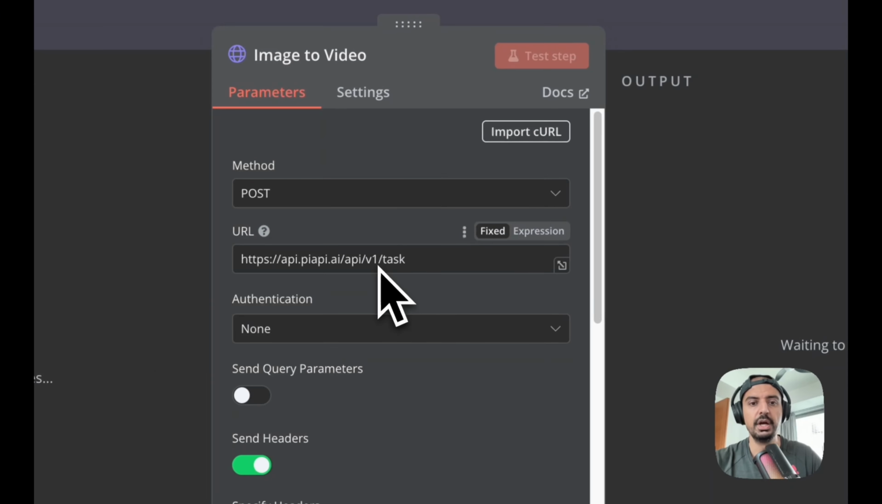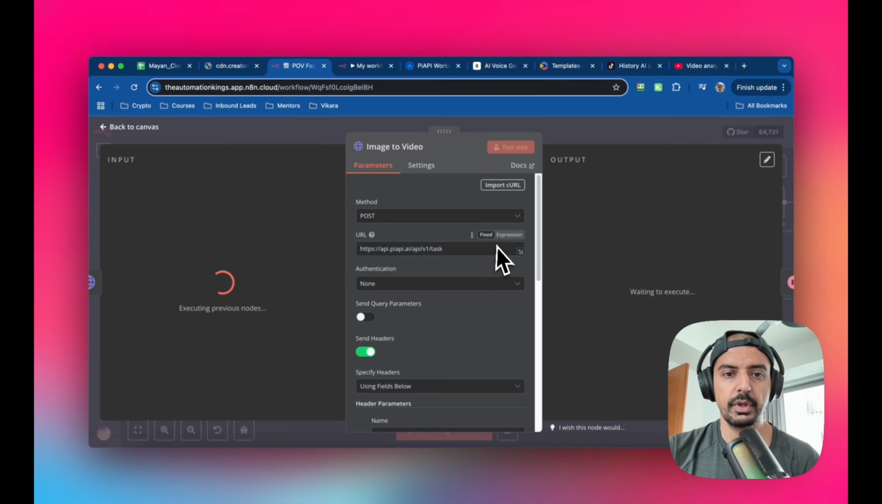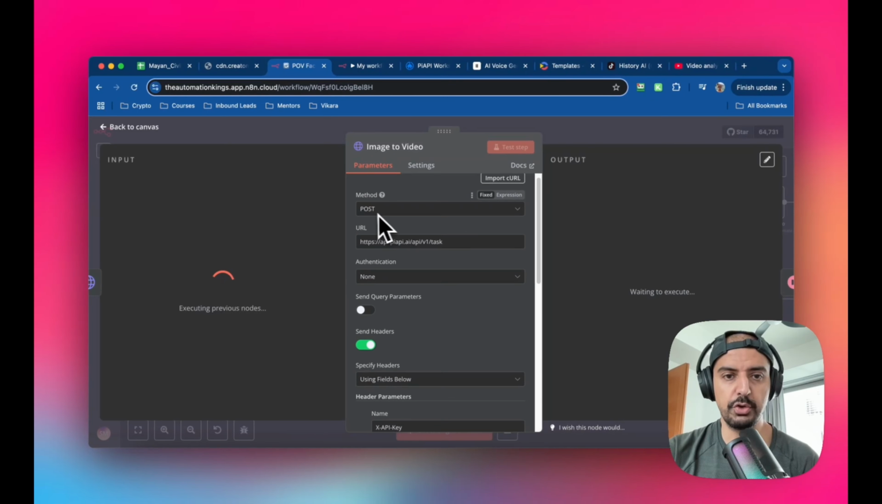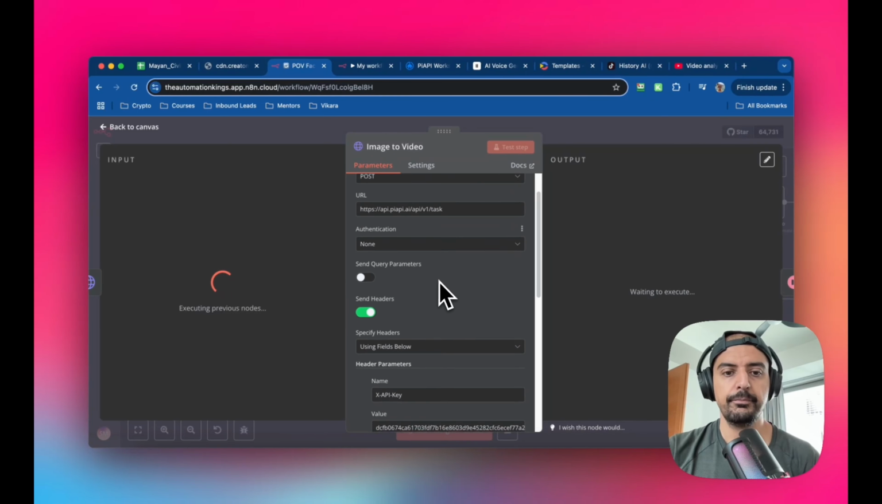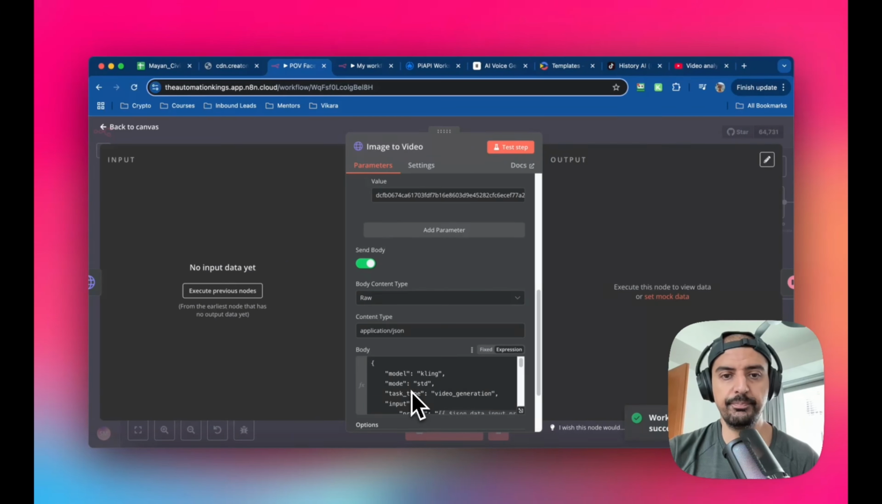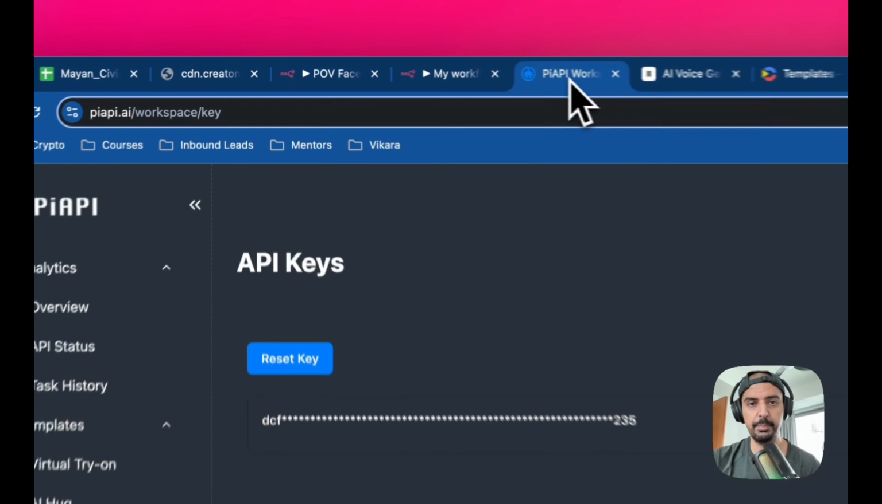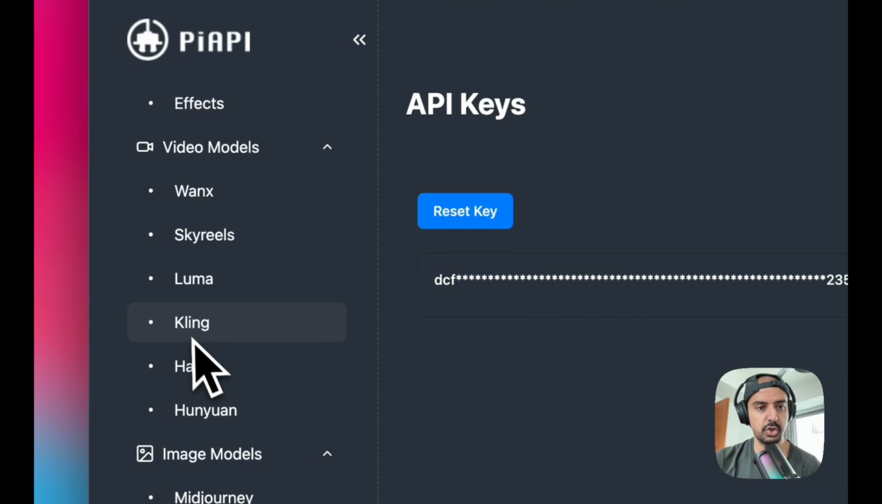Let's just open this up. I'll show you what that looks like. For this, you want to switch this over to a post, and everything else is the same, but now we're going to change the body of the endpoint, the actual HTTP request, because we don't need an image, we need a video. So we're going to use a service called Kling, which PiAPI has. If you go down the list here, it's got Kling.